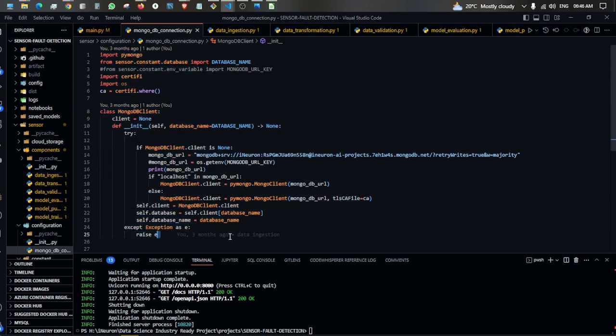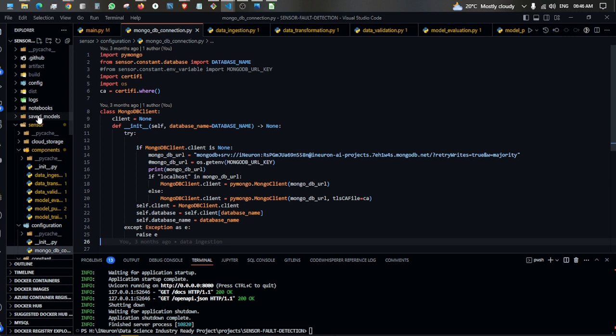Here is the code. If I try to explain every single line of code, it will take the entire day, so I will not explain every single thing. I will just give you an overview of the code, what is happening behind it, and what the logic is. Once we dump the data on MongoDB, we move to the next step.